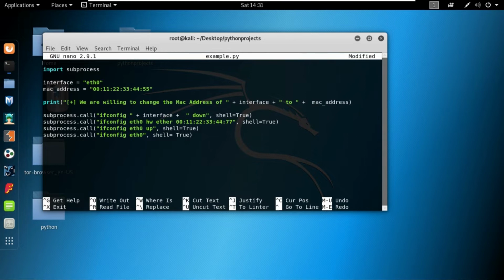So we'll do the same thing with this eth0 as well, by ending the string and start concatenating and adding the variable interface, and do the same thing right over here. Do the same thing in this last statement as well.